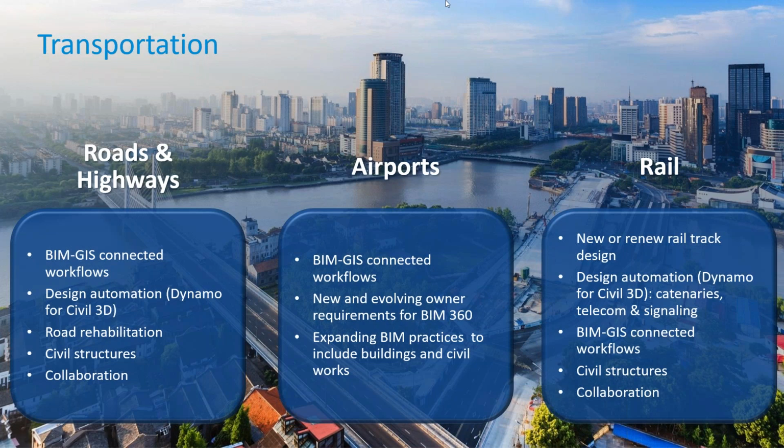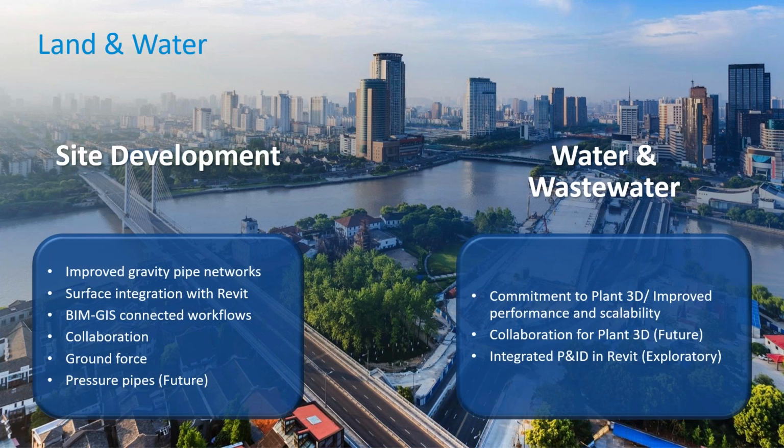Let's look at land and water. This falls into two big categories: site development, which is quite broad, and water and wastewater. The site development features you will be more or less familiar with, because there were integrations started during the 2018-2019 versions of the software. But if you look at water and wastewater, there has been some heavy focus recently.